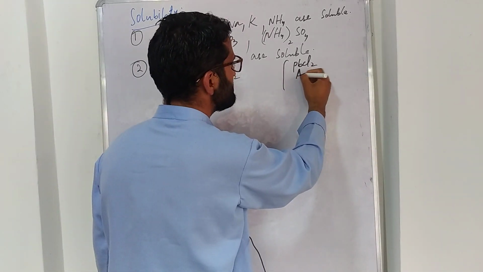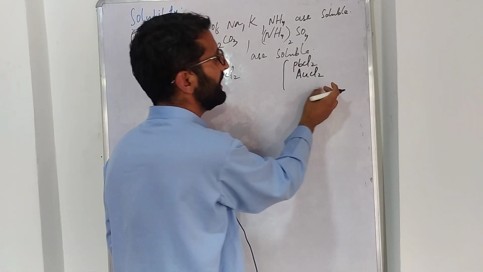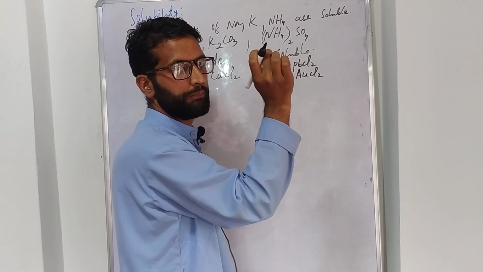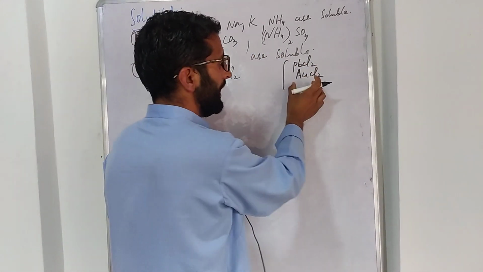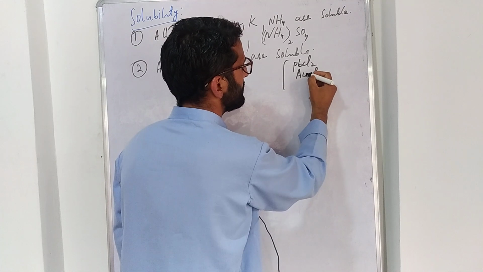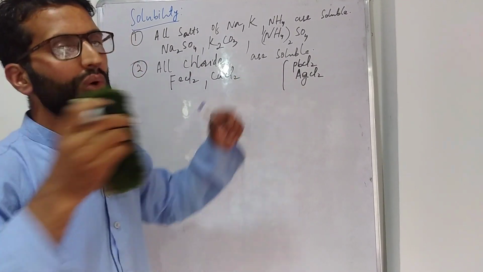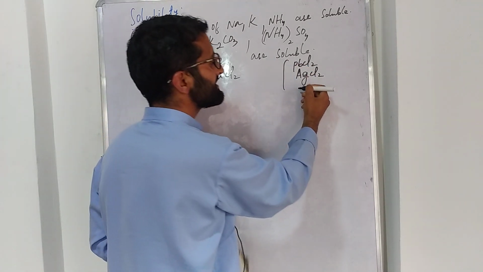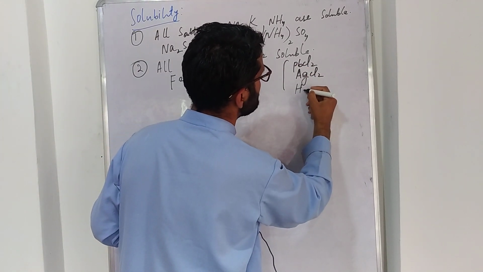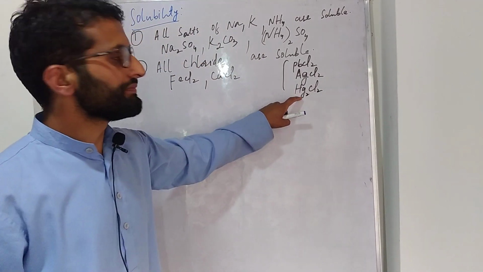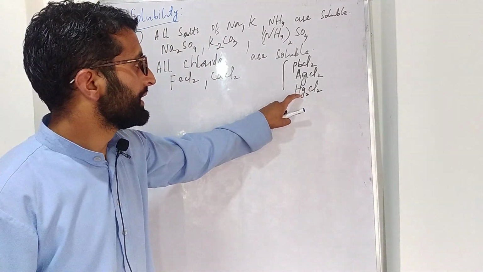Similarly, AuCl2, Au means gold, it is gold chloride. And another one, AgCl2, it is silver chloride. Another example is there, Ag2Cl2, it is mercury chloride.